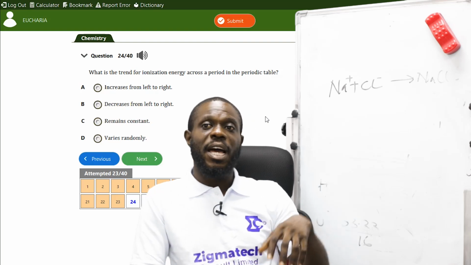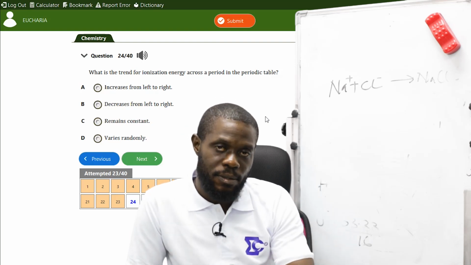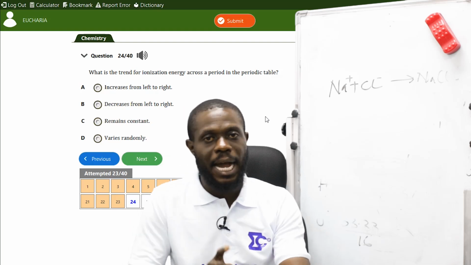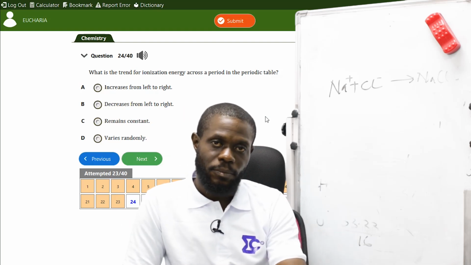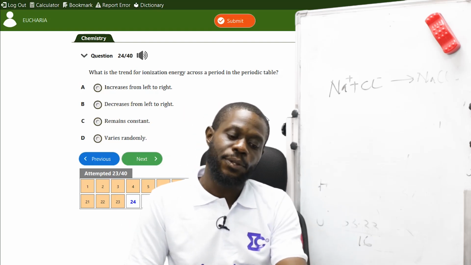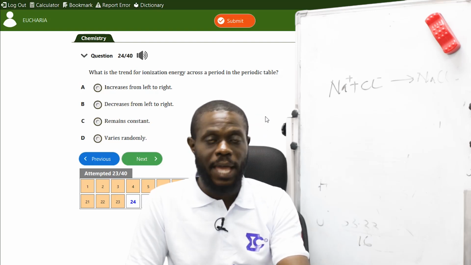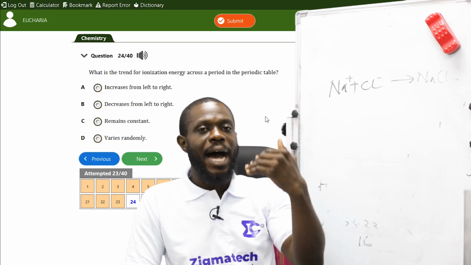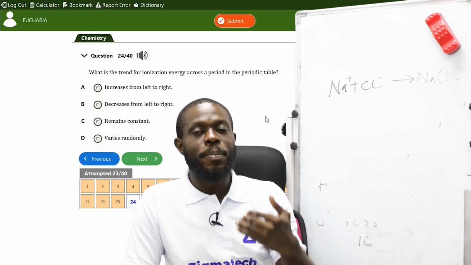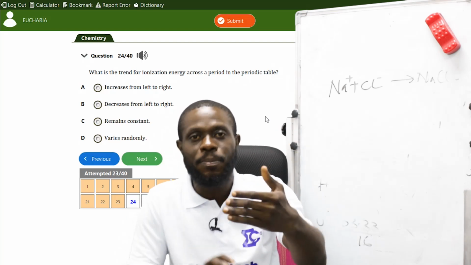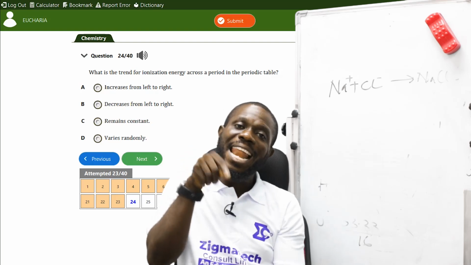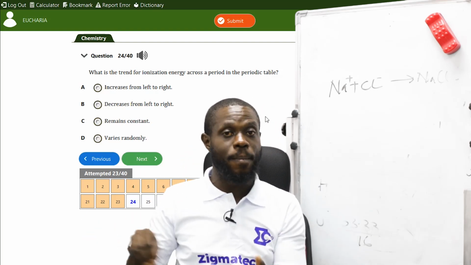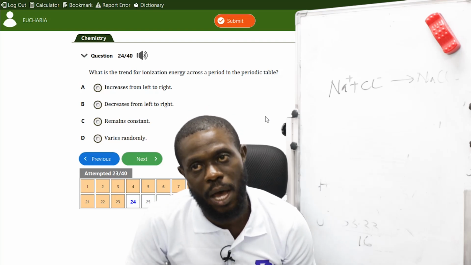Now, ionization energy talks about the valence electron. A valence electron is the electron found at the outermost shell of the atom that can be shared to another atom. Now, for the electron to be shared to another atom, it must have to be removed. That energy used in removing the electron from that atom to another atom is called ionization energy.